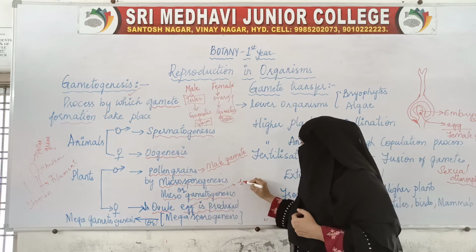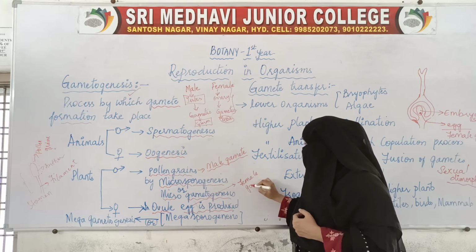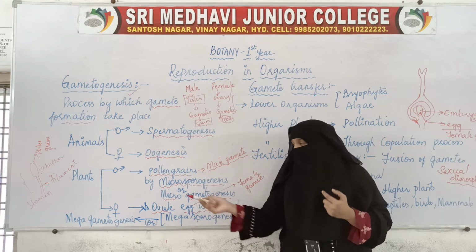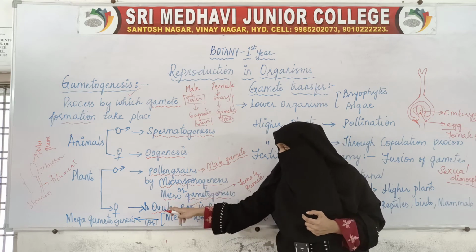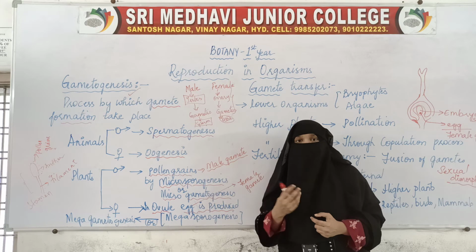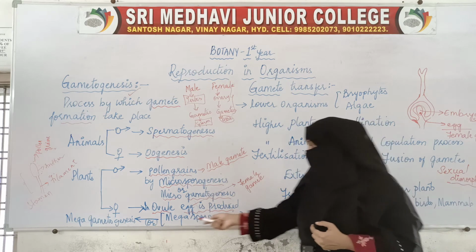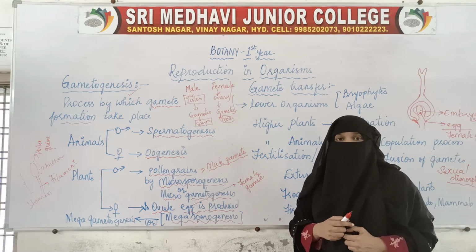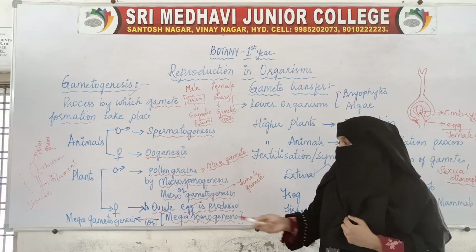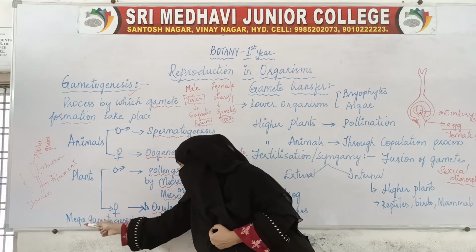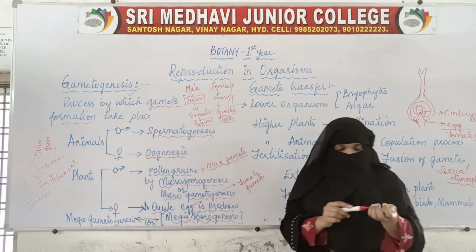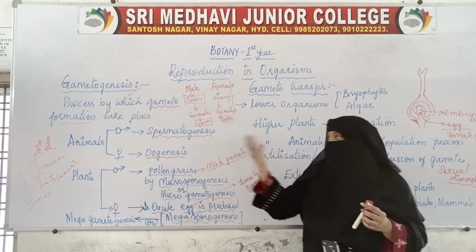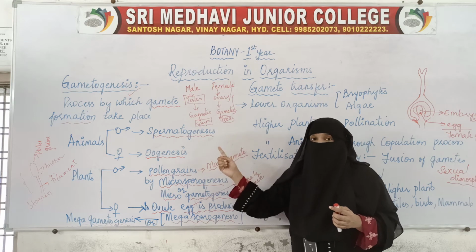So the process by which this ovule produces this egg inside the embryo sac is called megasporogenesis, or we can even call it megagametogenesis.